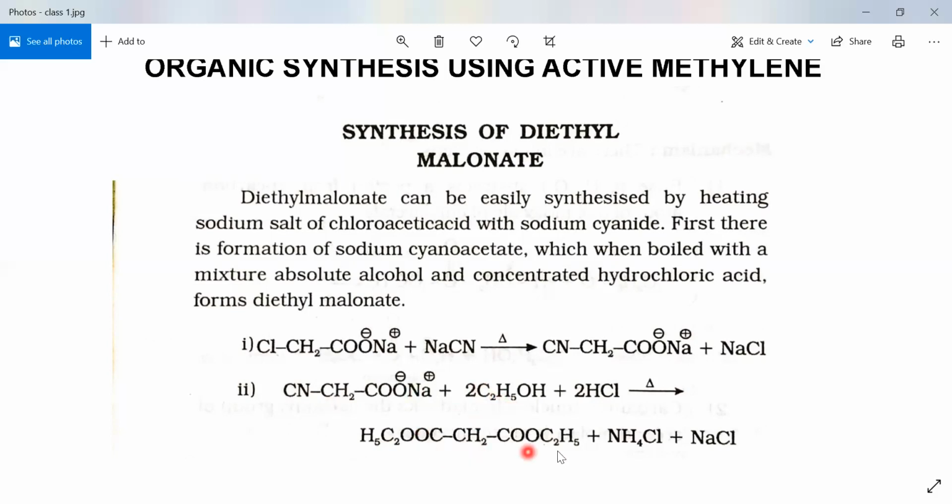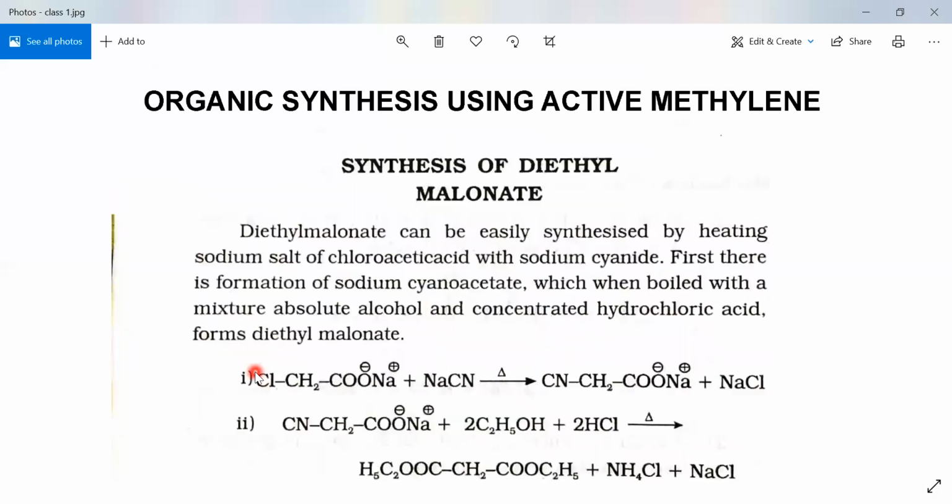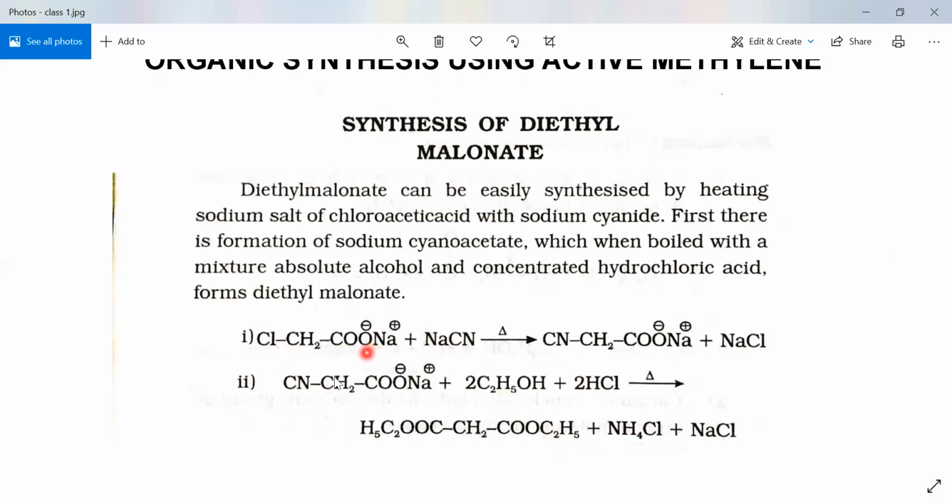In this second step, there is hydrolysis of cyanide, acidification of the salt, and an esterification reaction. Acidification means the removal of the sodium, and it is converted into COOH. That is the acidification of the salt. Now when this compound is treated with ethyl alcohol, that is called esterification.